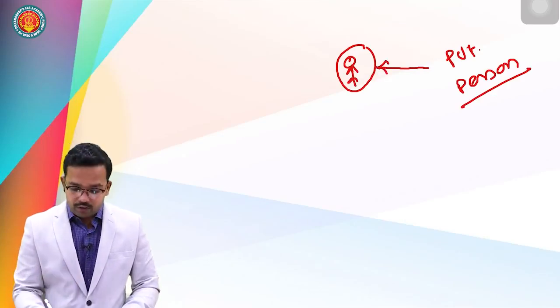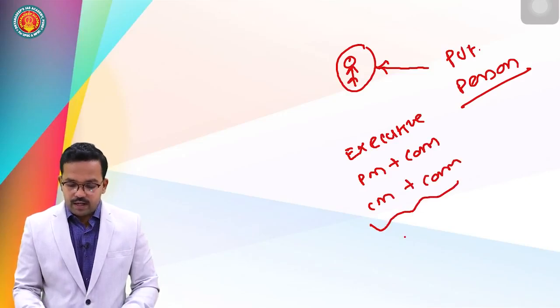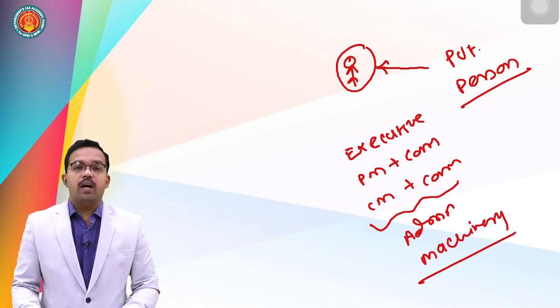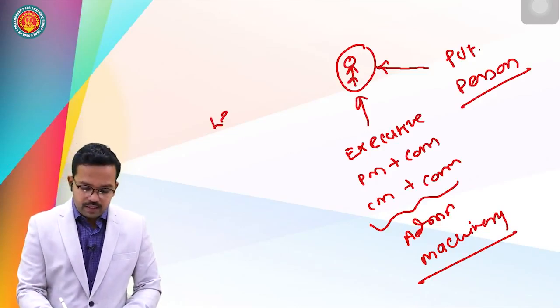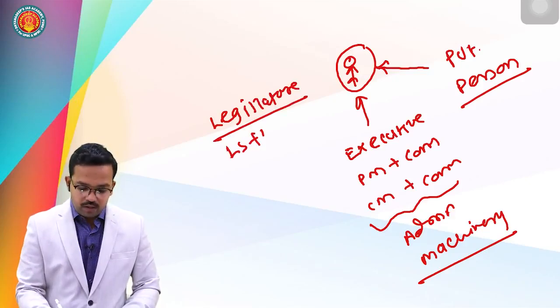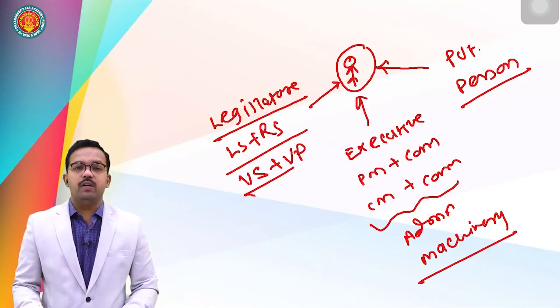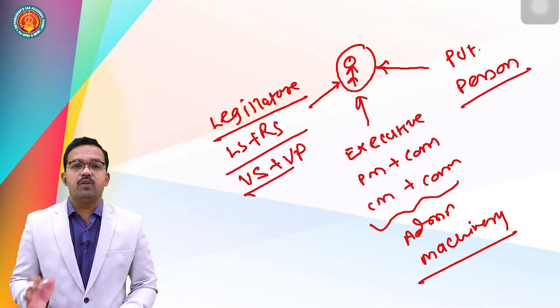This person has a threat from the executive. Who is the executive? Executive stands for Prime Minister plus Council of Ministers, Chief Minister plus Council of Ministers, and the entire administrative machinery running under them, which are a threat to this individual. This is the second threat. The third important threat is the legislature, that is Lok Sabha plus Rajya Sabha or Vidhan Sabha plus Vidhan Parishad or Legislative Council. So these are three important threats to the life and personal liberty of an individual.